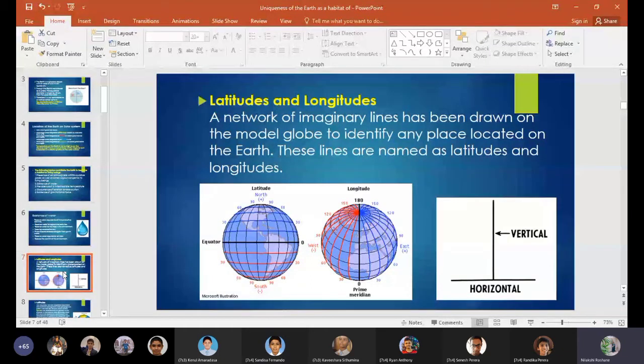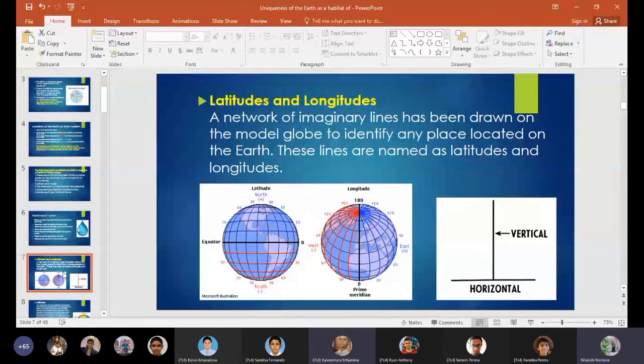So, in order to identify a specific location, we need longitudes and latitudes. We use these coordinates to identify a specific location. Also, we need these in order to find the regional time differences. Because of that, latitudes and longitudes are important.